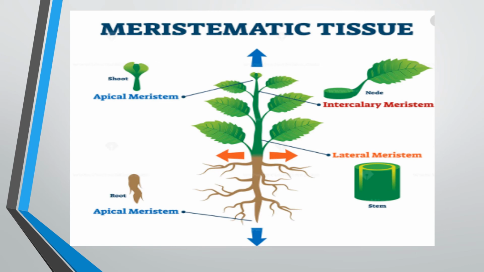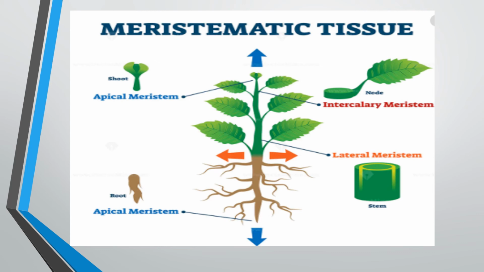The next one is lateral meristem. This meristematic tissue is present below the bark and in the vascular bundle in dicot stem. It is responsible for increasing the diameter. It means the circle around, the diameter of the stem.